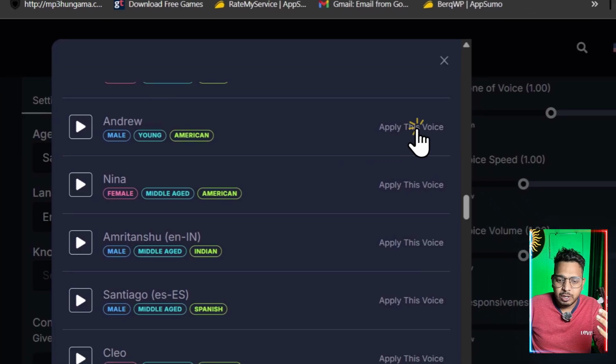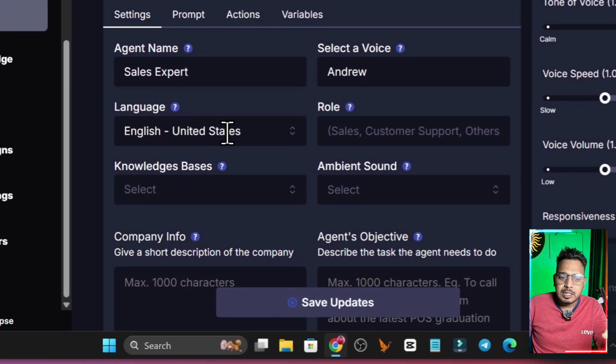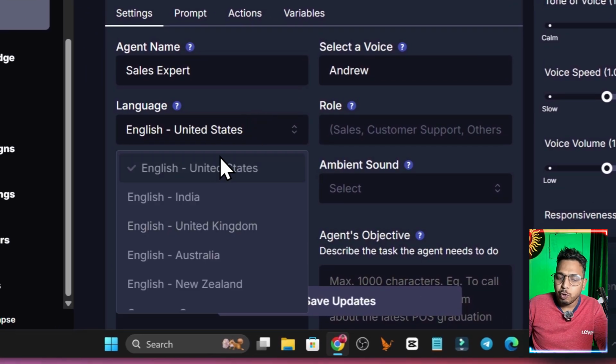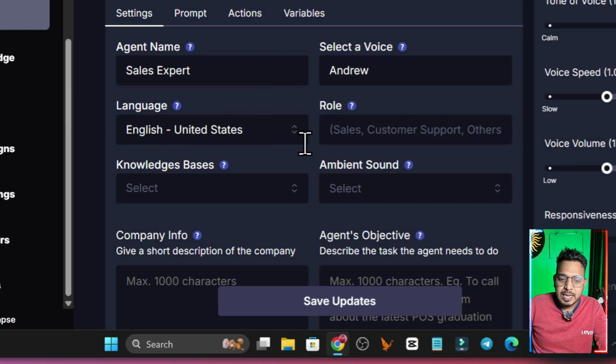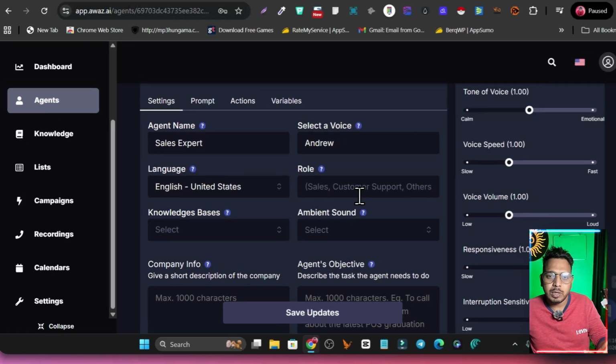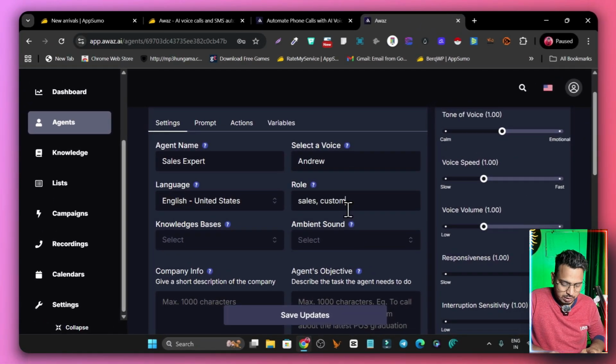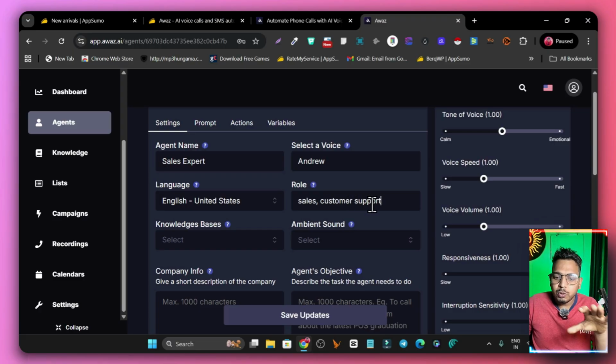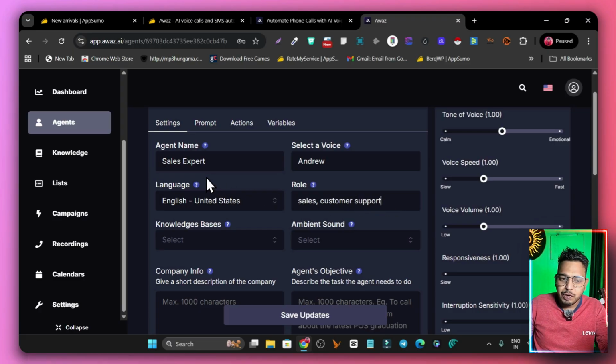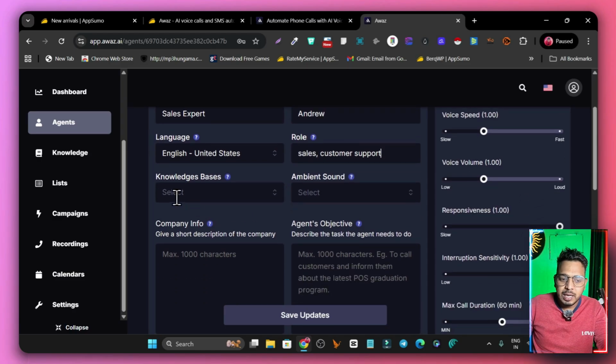Okay, this one sounds really good, so I will apply it here. And here is the language you want to apply. It can be your regional language, or you can just go with the default one, that is English. These are the roles here. I'm giving the roles for sales and customer support. So these are the two positions I have given this AI agent.